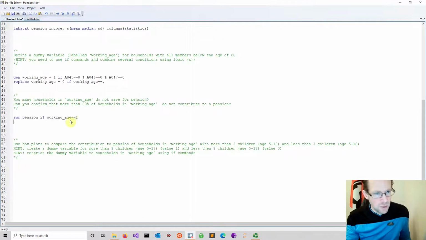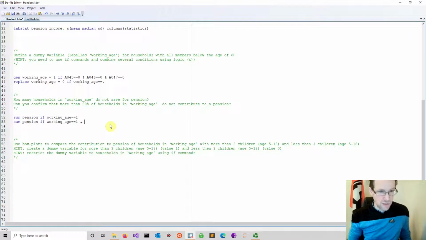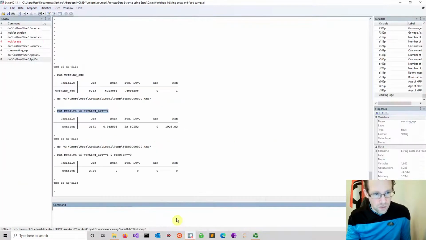Now the next thing you can do is another summarize command and simply use the AND logic and simply ask, how many are there that have no pension whatsoever? So what we do here is we just simply ask whether pension equal to 0 is fulfilled. If you run this, you now know how many cases there are. So you see there are 2,726 cases. So what you can then do is just do a little display.